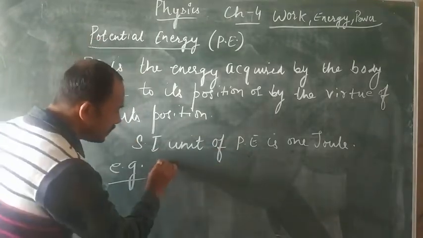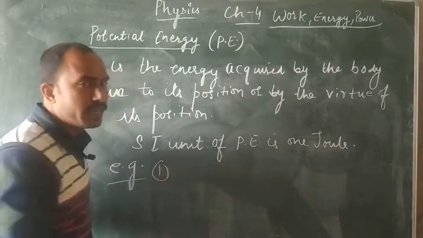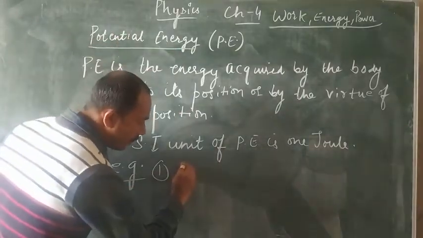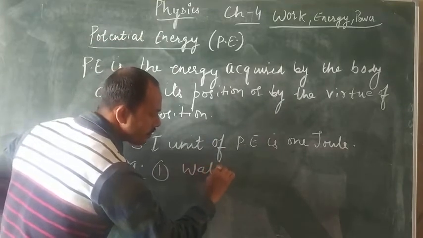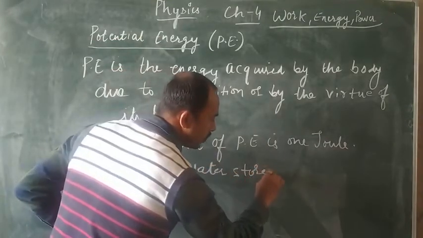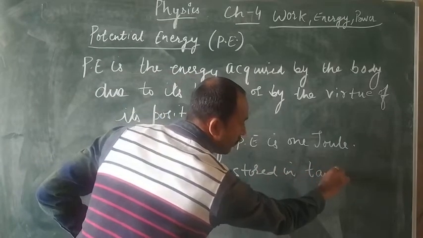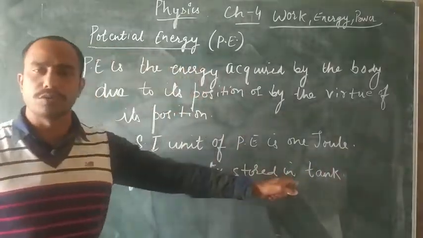Suppose we want to give examples of potential energy. The first example is your water tank. Have you seen your water tank? It is an example of water stored in a tank which is kept at the top of your house.